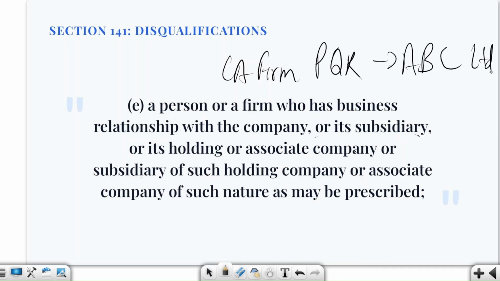Suppose PQR also has a business arrangement with ABC Limited. If the relationship is of the prescribed nature, then it will be disqualified. So the auditor should not be commercially tied to this particular company. Fine.